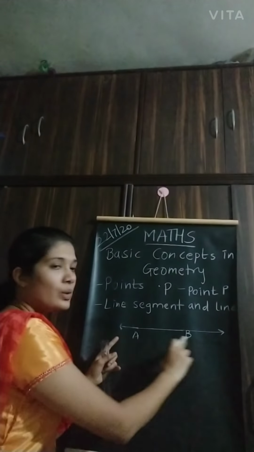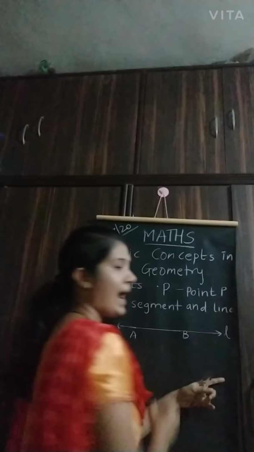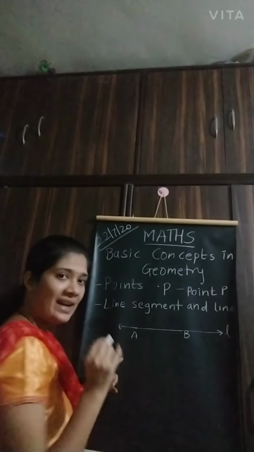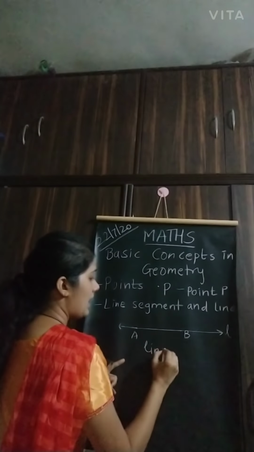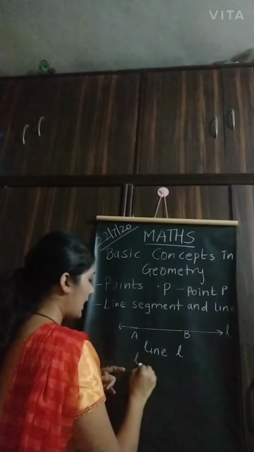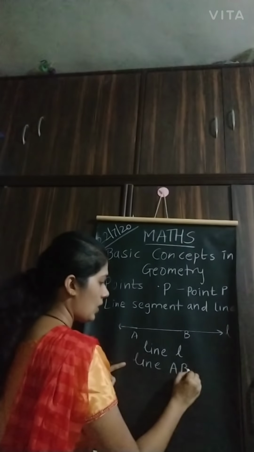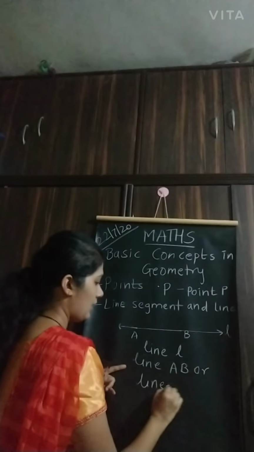Now if I want to give a name to this line, I can write small l, right? Or I can write, see, line L or line AB or line BA.